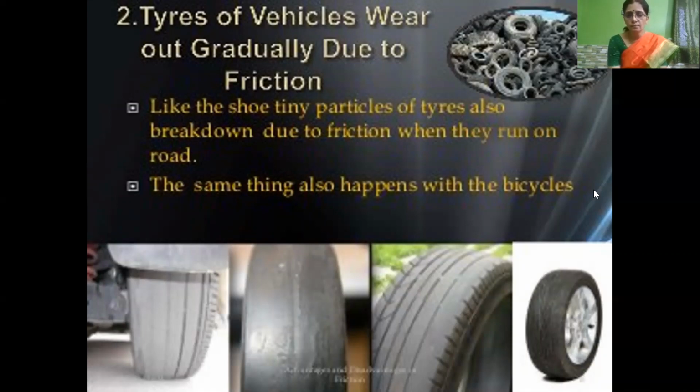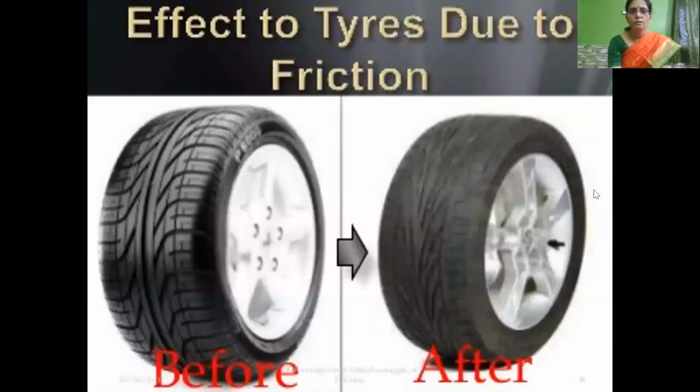And if the tires wear out, you can see here the grooves of the tires create friction between the surface of the road. If it is worn out, the car cannot move and it creates skidding. So it is very dangerous. So we have to change to a new tire. The same thing happens with the bicycle tire. And here you can see the effect of friction on tires. Here, a new tire has grooves made on it.